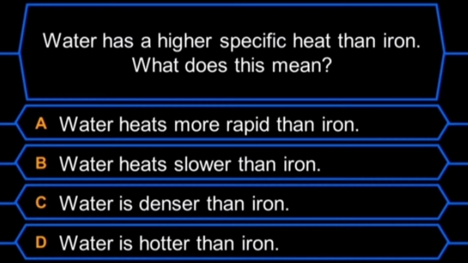Water has a higher specific heat than iron. What does this mean? A. Water heats more rapidly than iron. B. Water heats slower than iron. C. Water is denser than iron. D. Water is hotter than iron. The answer is letter B. Water heats slower than iron.